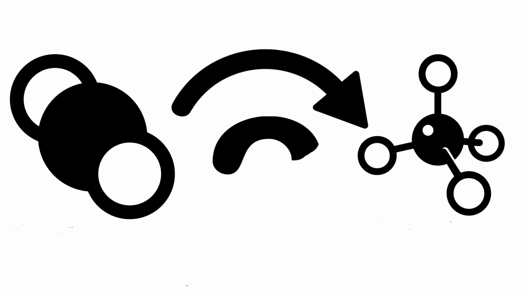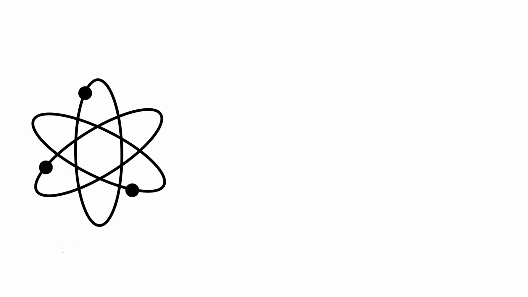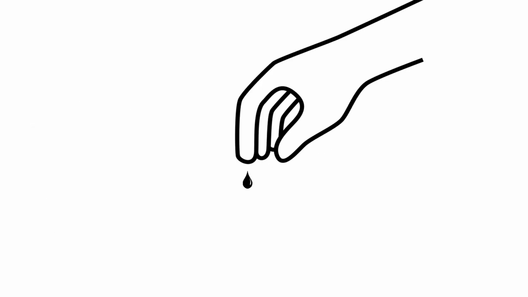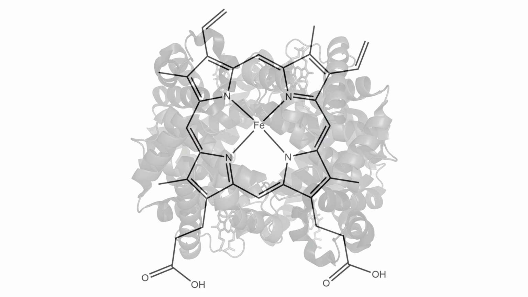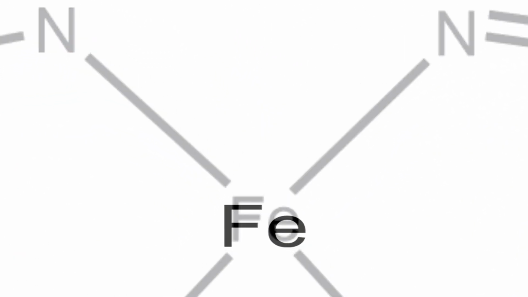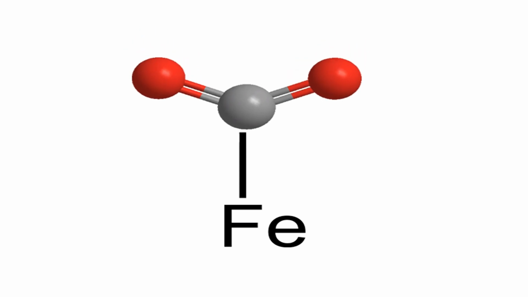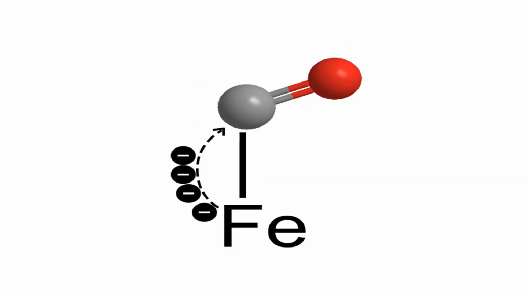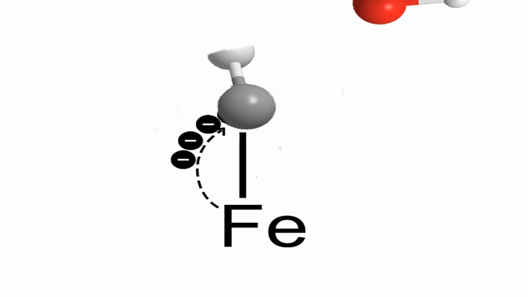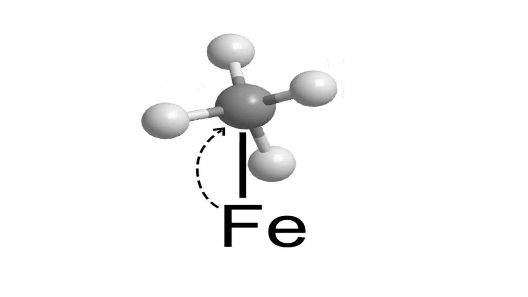But how can we turn CO2 into methane? For that we need to use electrons and a catalyst. The one we use here is similar to an iron molecule that can be found in our blood and possesses an iron atom that can easily bind CO2. At first, the catalyst can transfer 2 electrons to CO2 to turn it into carbon monoxide, but this molecule is toxic to men and is not a good fuel. This is why another 6 electrons need to be transferred to further reduce CO to methane.